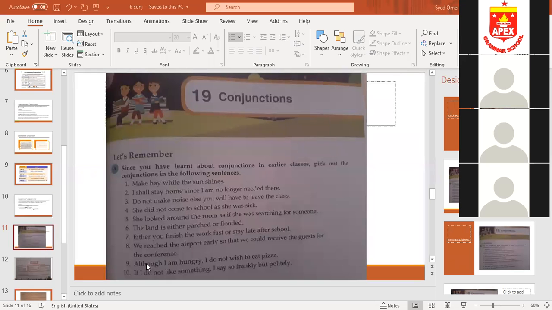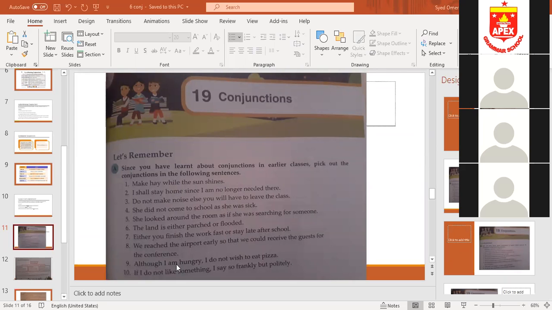We reached the airport early so that we could receive the guests for the conference. We reached the airport early. That is the reason they are stating, therefore, so that we could receive the guests for the conference.